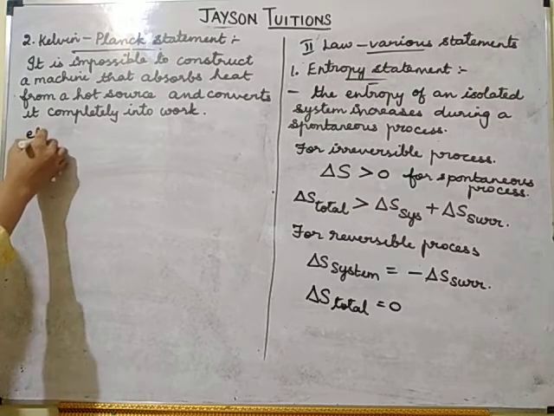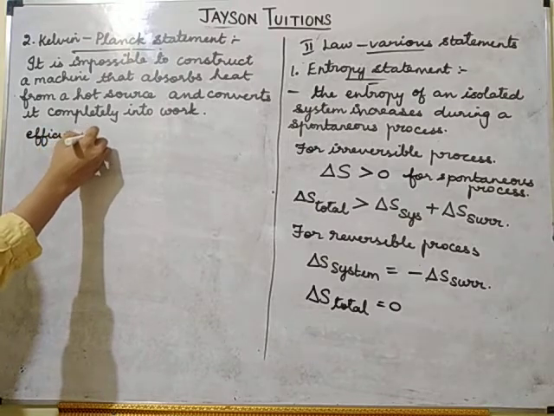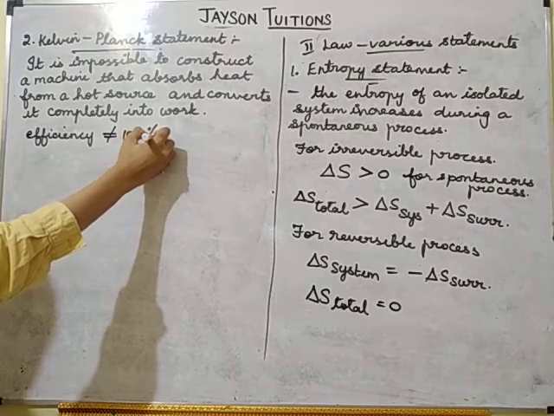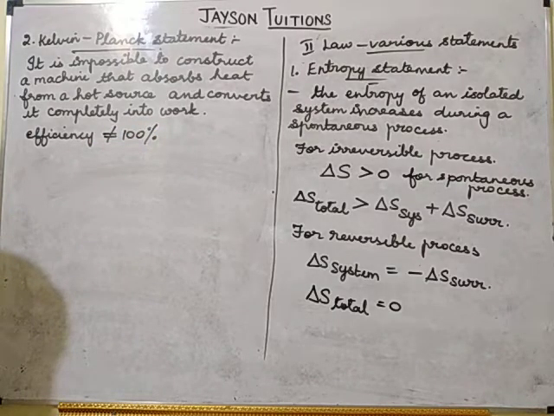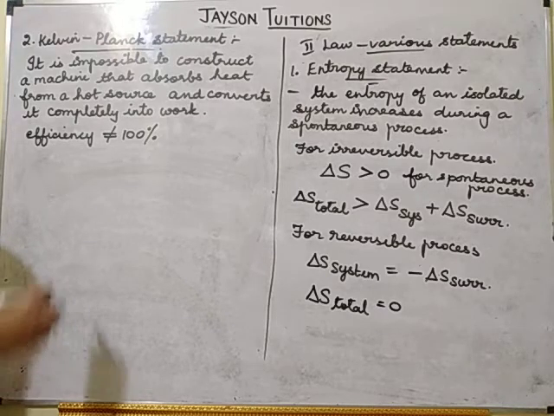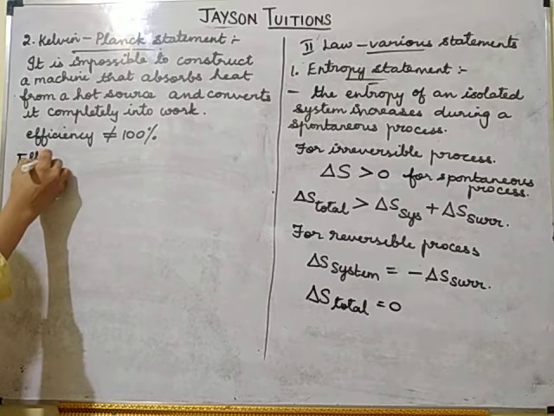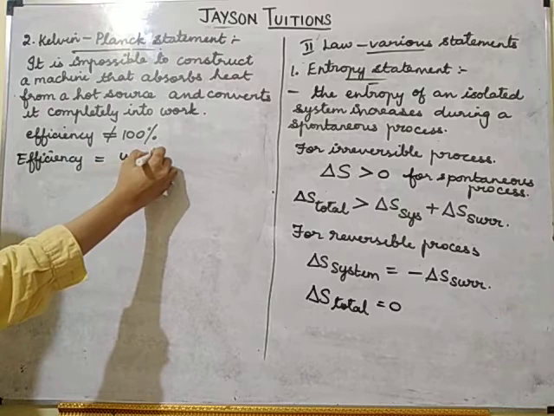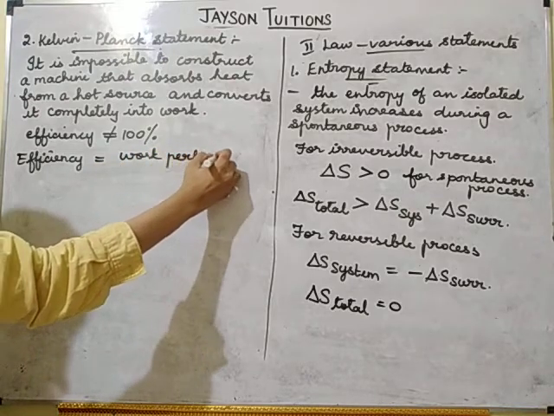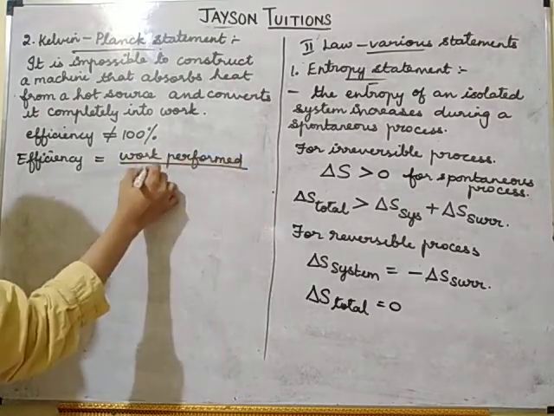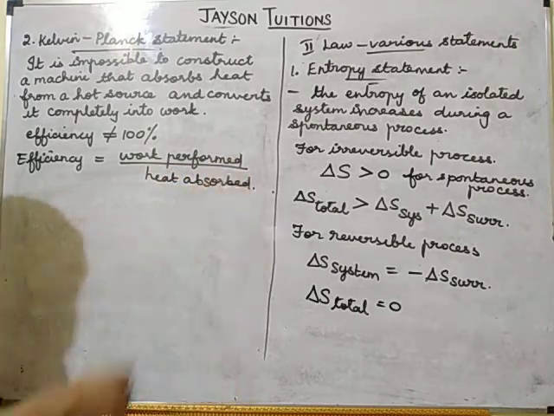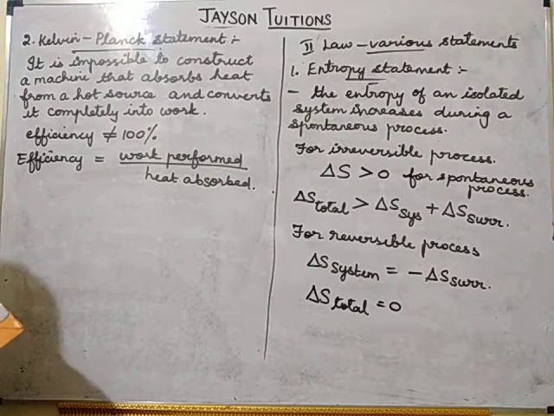So that means the efficiency, the capacity of the machine, can never be equal to 100%. Efficiency can never be equal to 100%. The formula for efficiency is given by Kelvin and Planck. Efficiency is equal to work performed divided by heat absorbed.